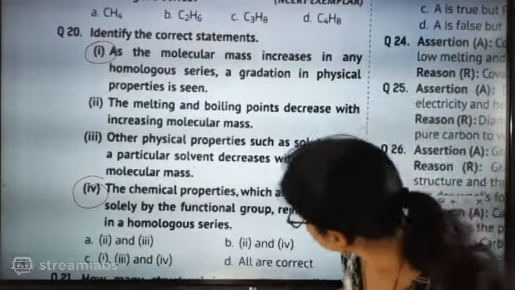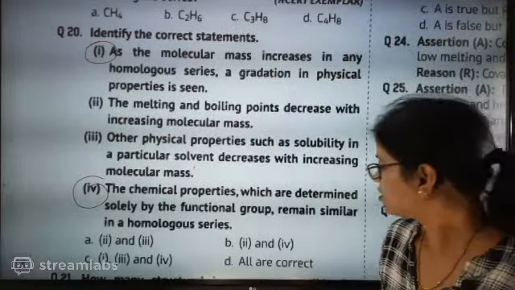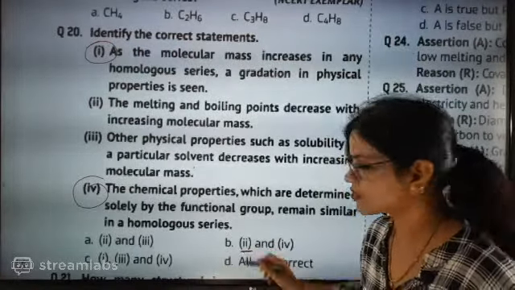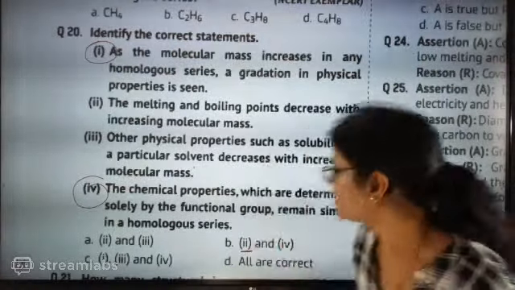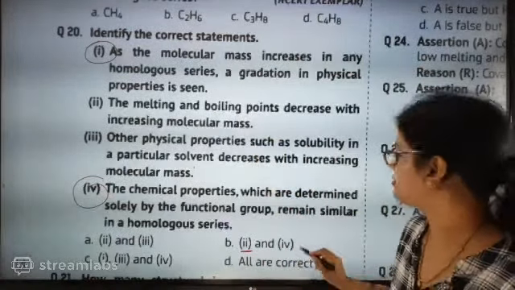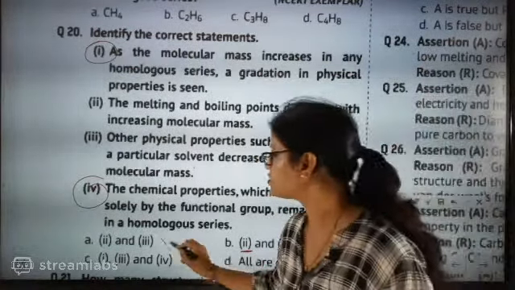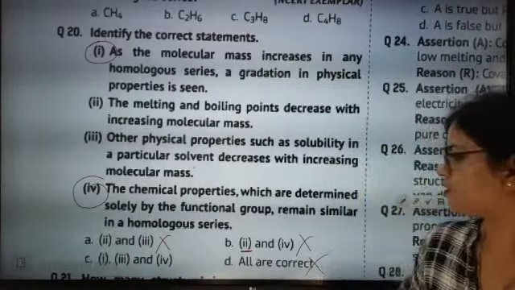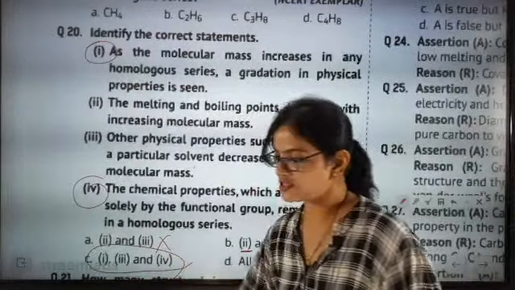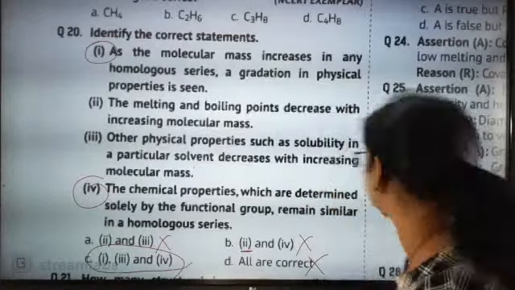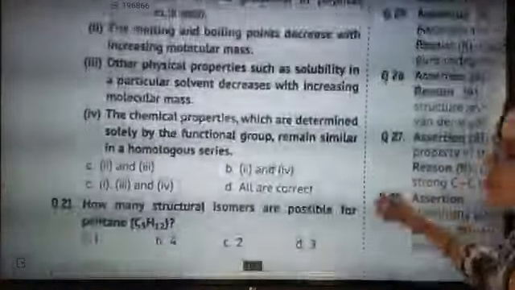Here is... This is third or fourth? Option. This is second. Here also second. All are correct is wrong. C is the answer. Absolutely, C is going to be the answer. So very cleverly attempt this type of question.